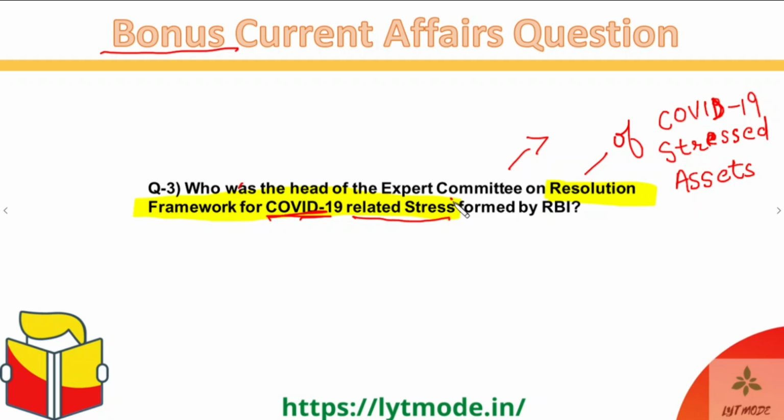So overall, the stress that we are talking about over here is actually of the stressed assets. Basically things like the NPAs. Okay. Because the NPAs have been rising with the COVID-19 related economic stress, the Reserve Bank of India had formed a committee for the resolution of this stress. You have to tell who was the head of this committee. And if you know the answer, put it down in the comment section below as the A2 or the answer 2.